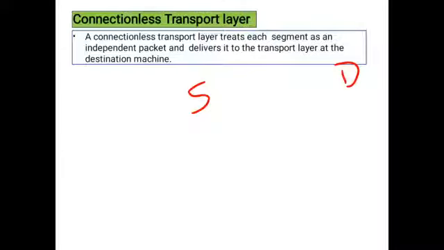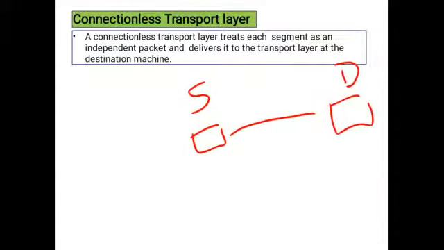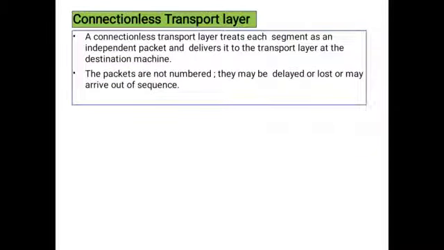What is the main functionality of this connectionless transport layer? It treats each segment as a separate, independent packet. The transport layer of the sender will transmit each independent packet to the transport layer of the destination machine. The packets are not numbered because they are independent packets.